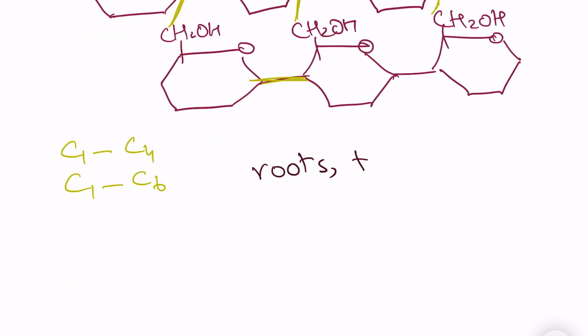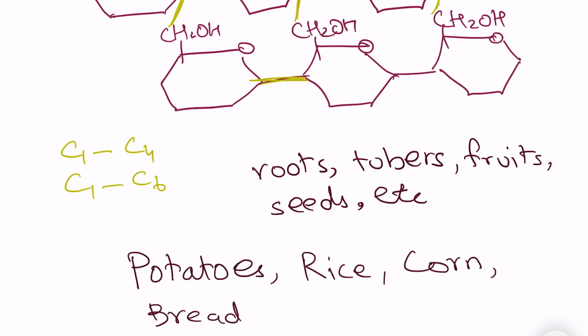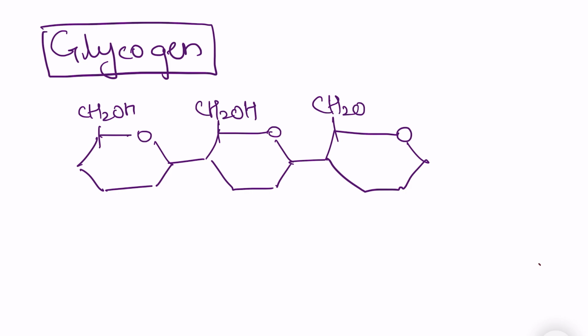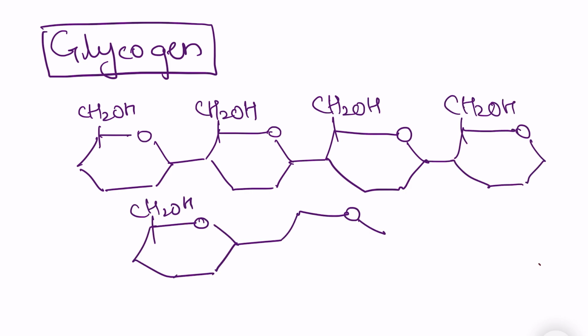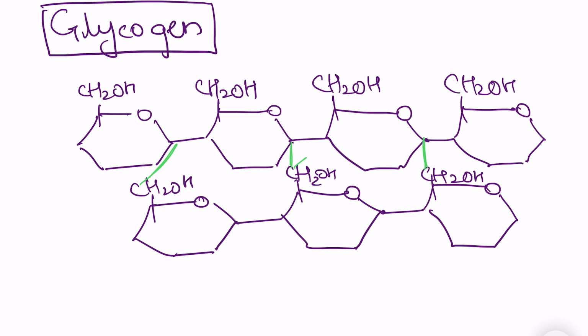And plants usually store starch in roots, tubers, fruits, and seeds. Some examples of starch-rich foods are potatoes, rice, corn, and bread. Now let's talk about glycogen. Just like plants store their excess amount of energy as starch, animals store their excess amount of energy as glycogen. It also consists of long chains of glucose molecules linked together through glycosidic bonds. They also have cross linkages between carbon number 1 of one glucose molecule and carbon number 6 of the glucose molecule present below it, just like the amylopectin molecule in starch.